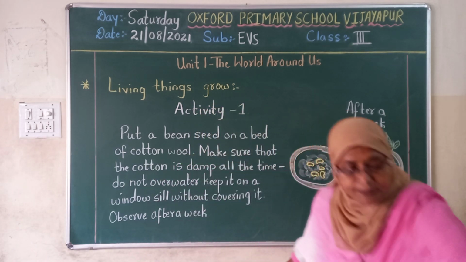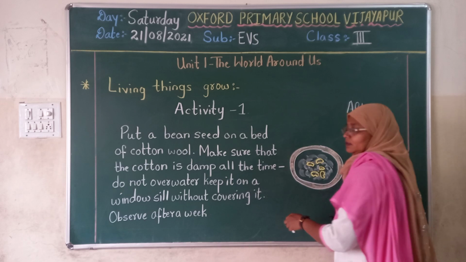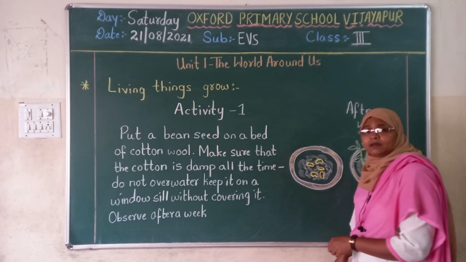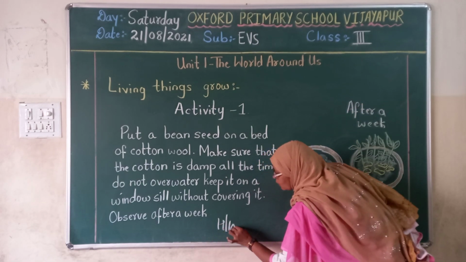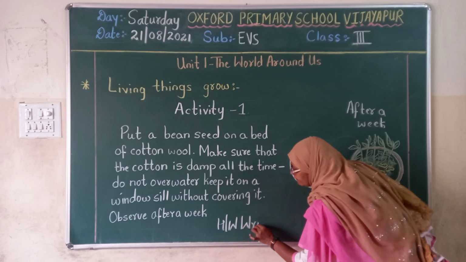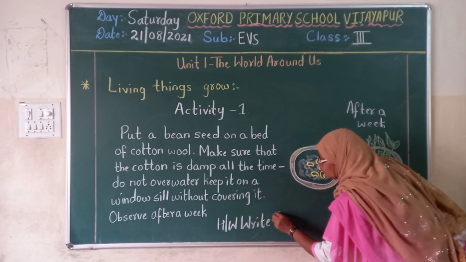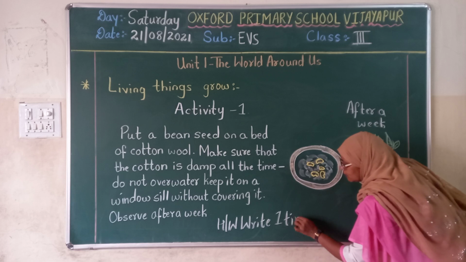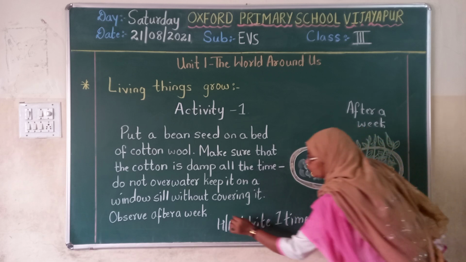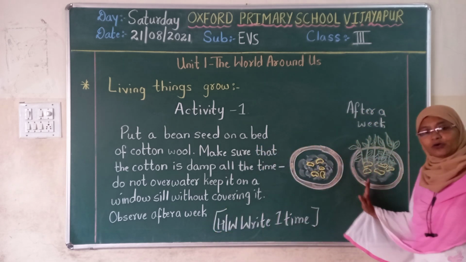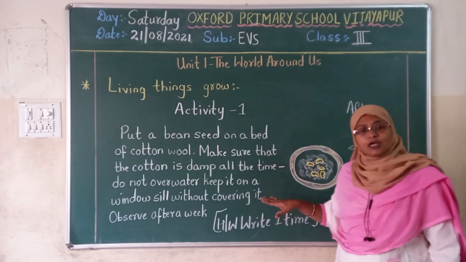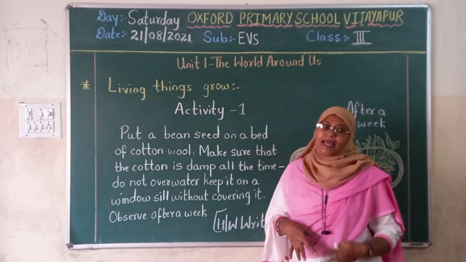Note down your homework. You have to write this very neatly one time and you have to draw it. And you have to do this activity. By drawing this and writing this part, you will come to know what the activity is.